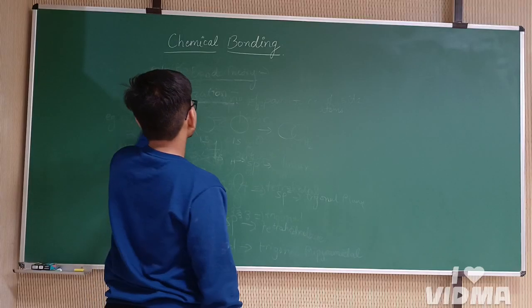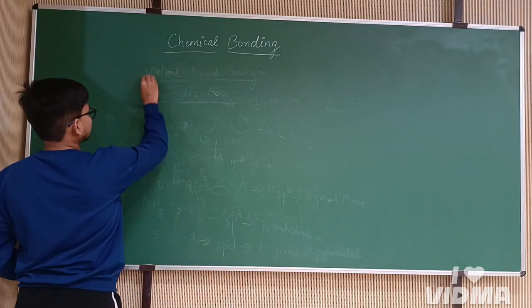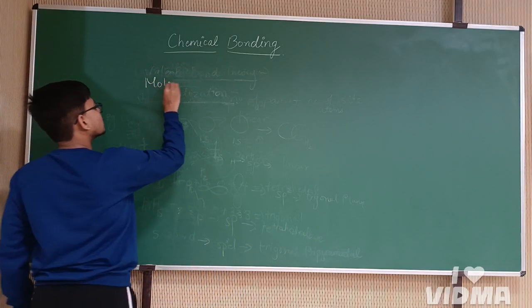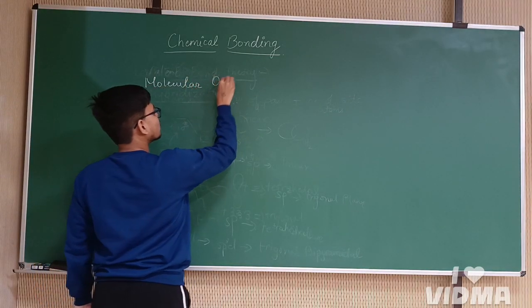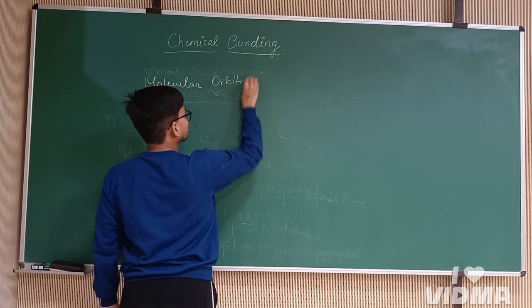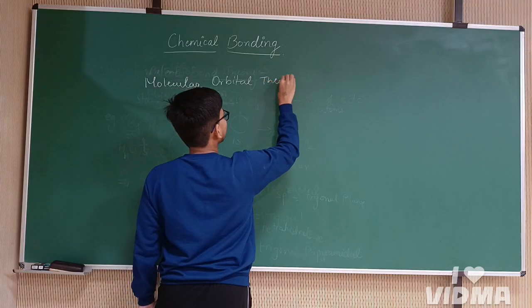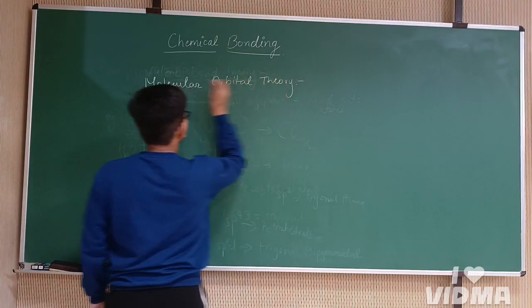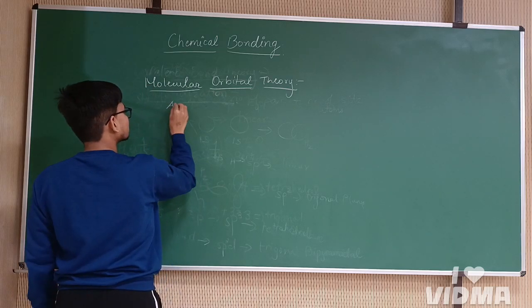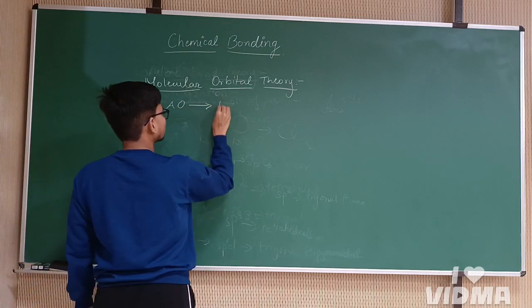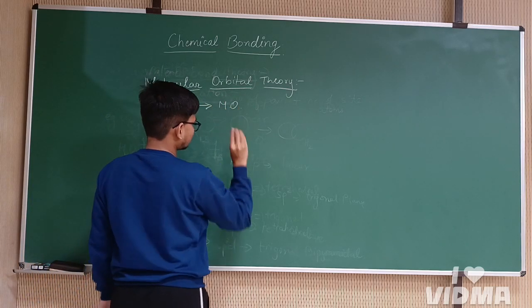So this was the concept of molecular orbital theory, also called MOT, where atomic orbitals combine to form the molecular orbitals.